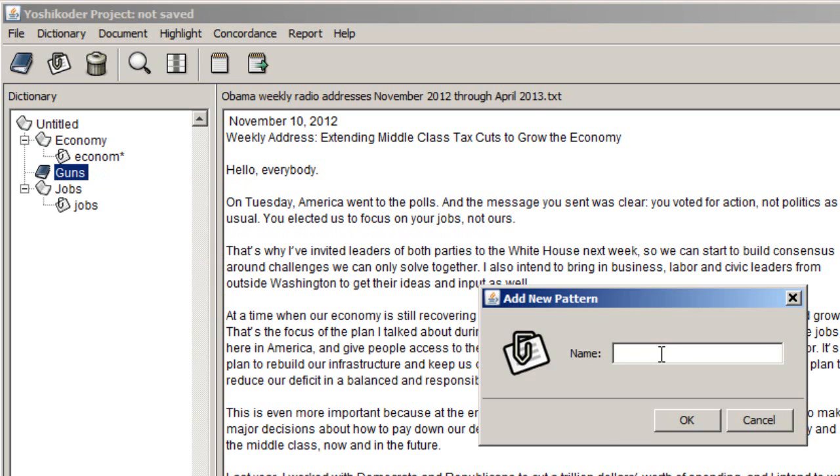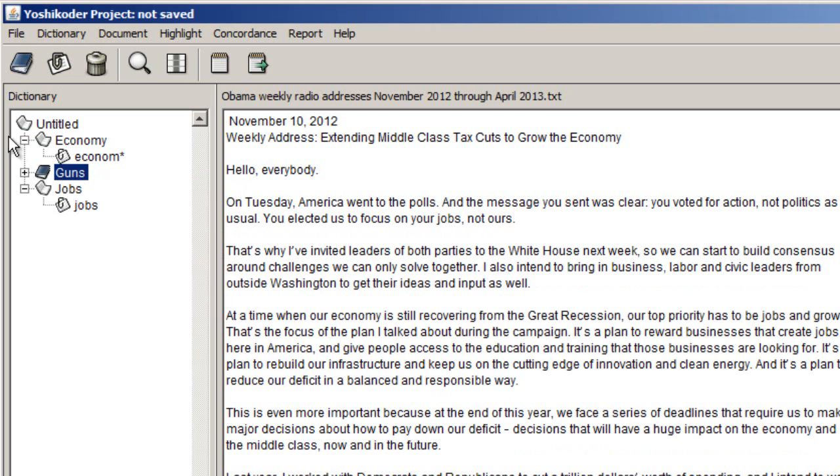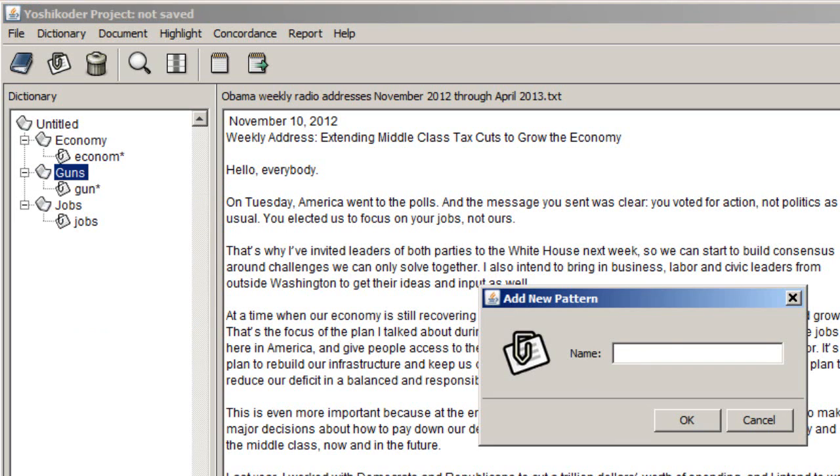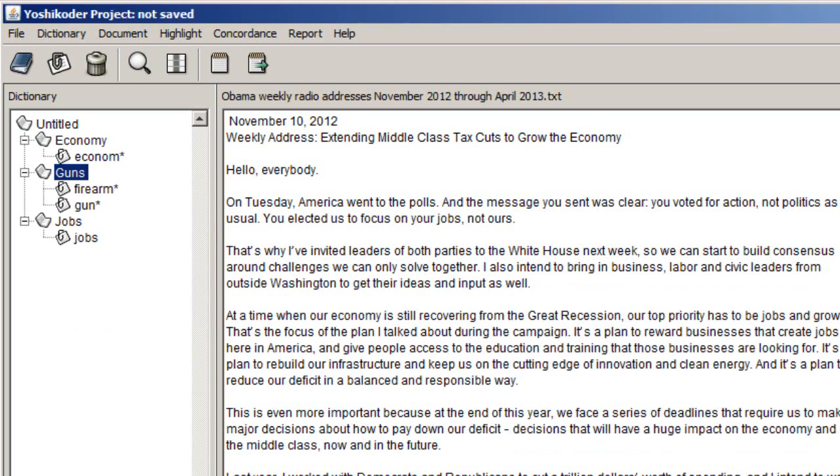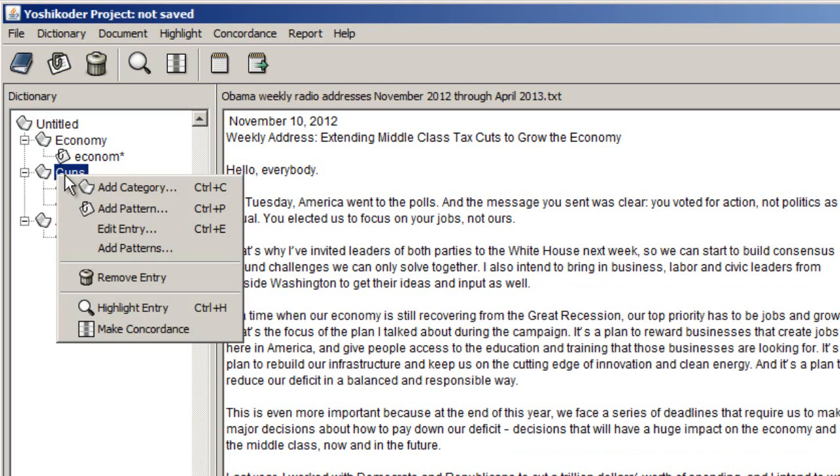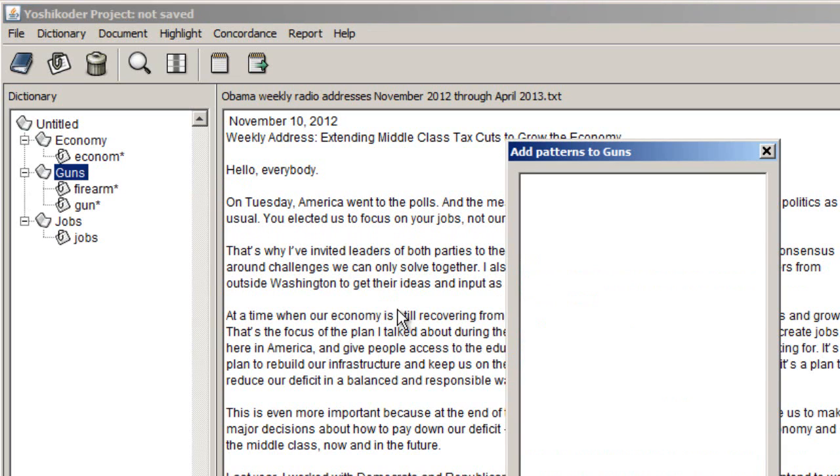And let's see, there are lots of ways to refer to a gun, aren't there? Let's start with the obvious one, which will be gun and then an asterisk. That's going to get gun as well as guns, gunfire, anything like that. But there are other ways to refer to guns. Let's add another pattern, and maybe firearm, F-I-R-E-A-R-M, and then an asterisk to pick up firearms and that sort of thing. And you can even refer to guns as weapons, right?